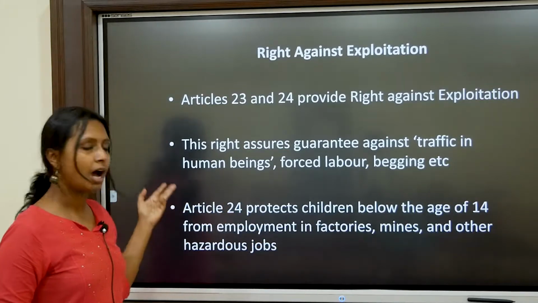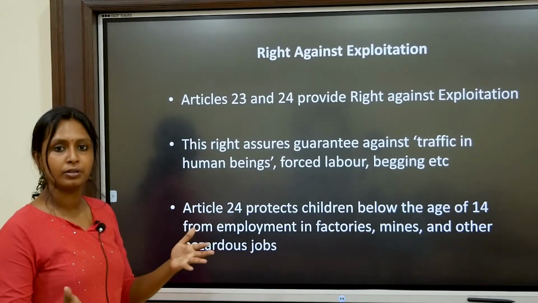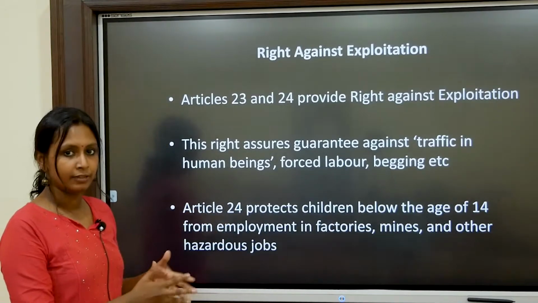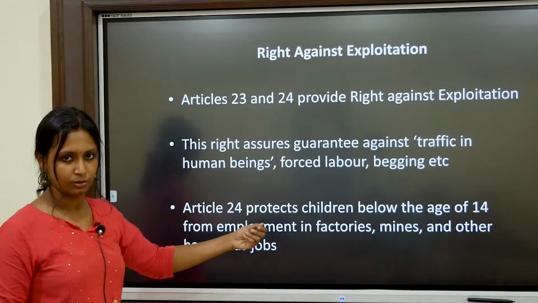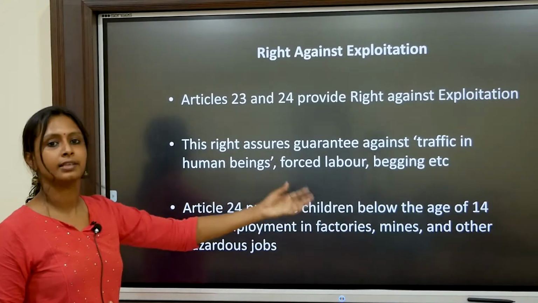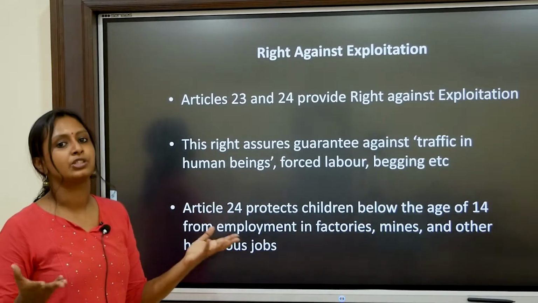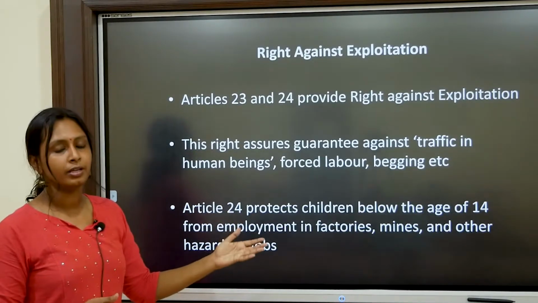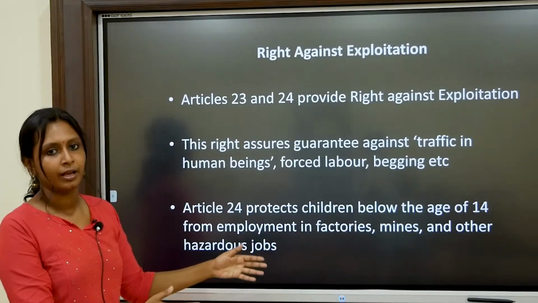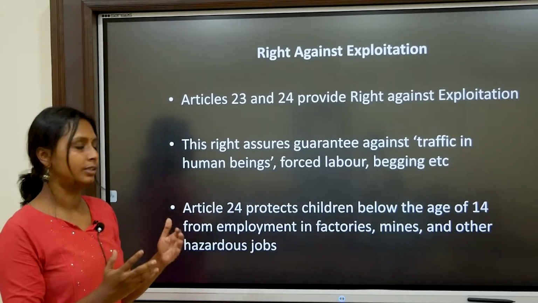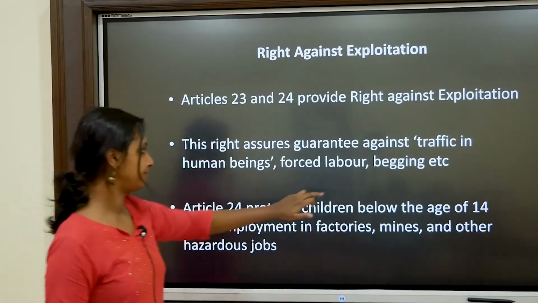Through Article 24, children below the age of 14 are not allowed to work in factories or mines and other hazardous jobs. Whatever their job may be, children below the age of 14 are not allowed to work. Article 24 ensures that.